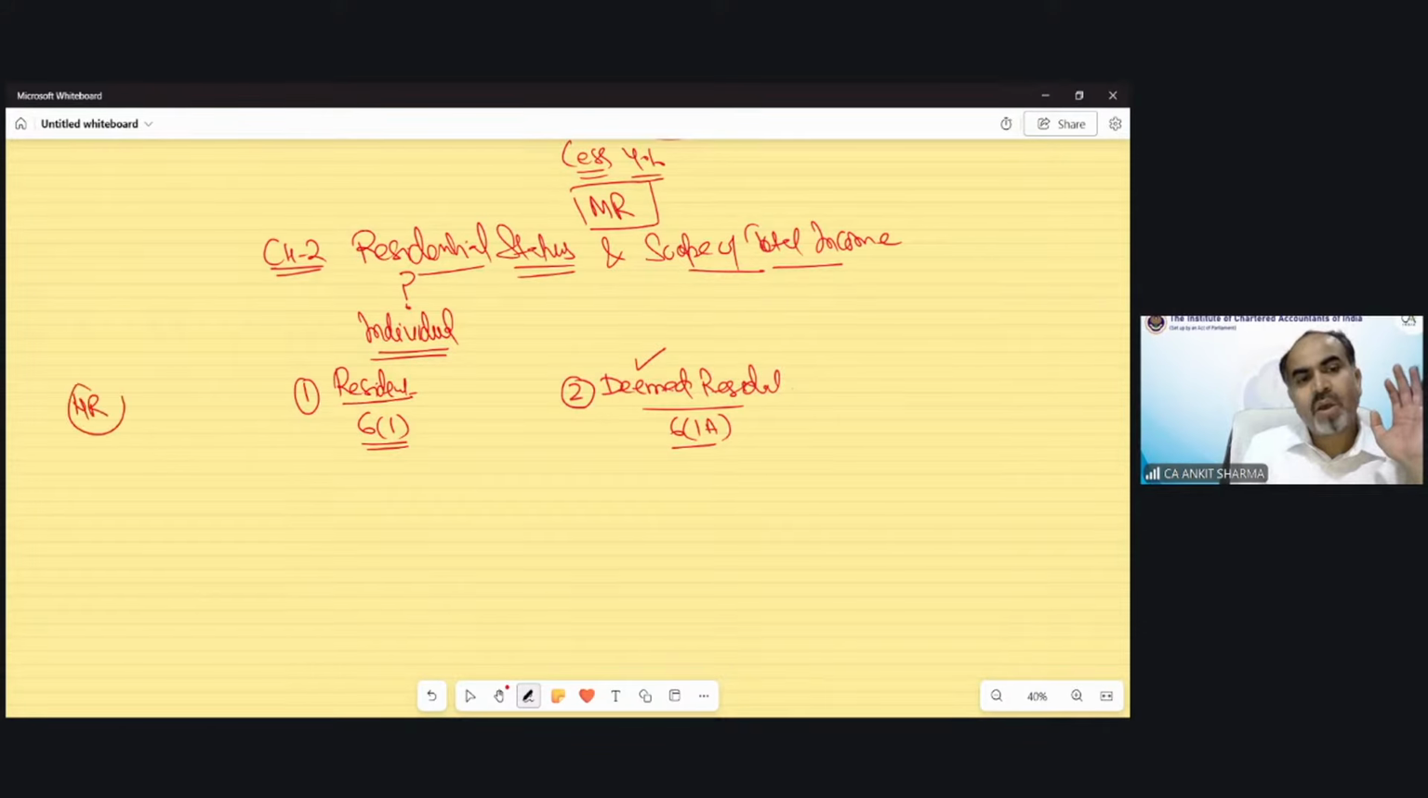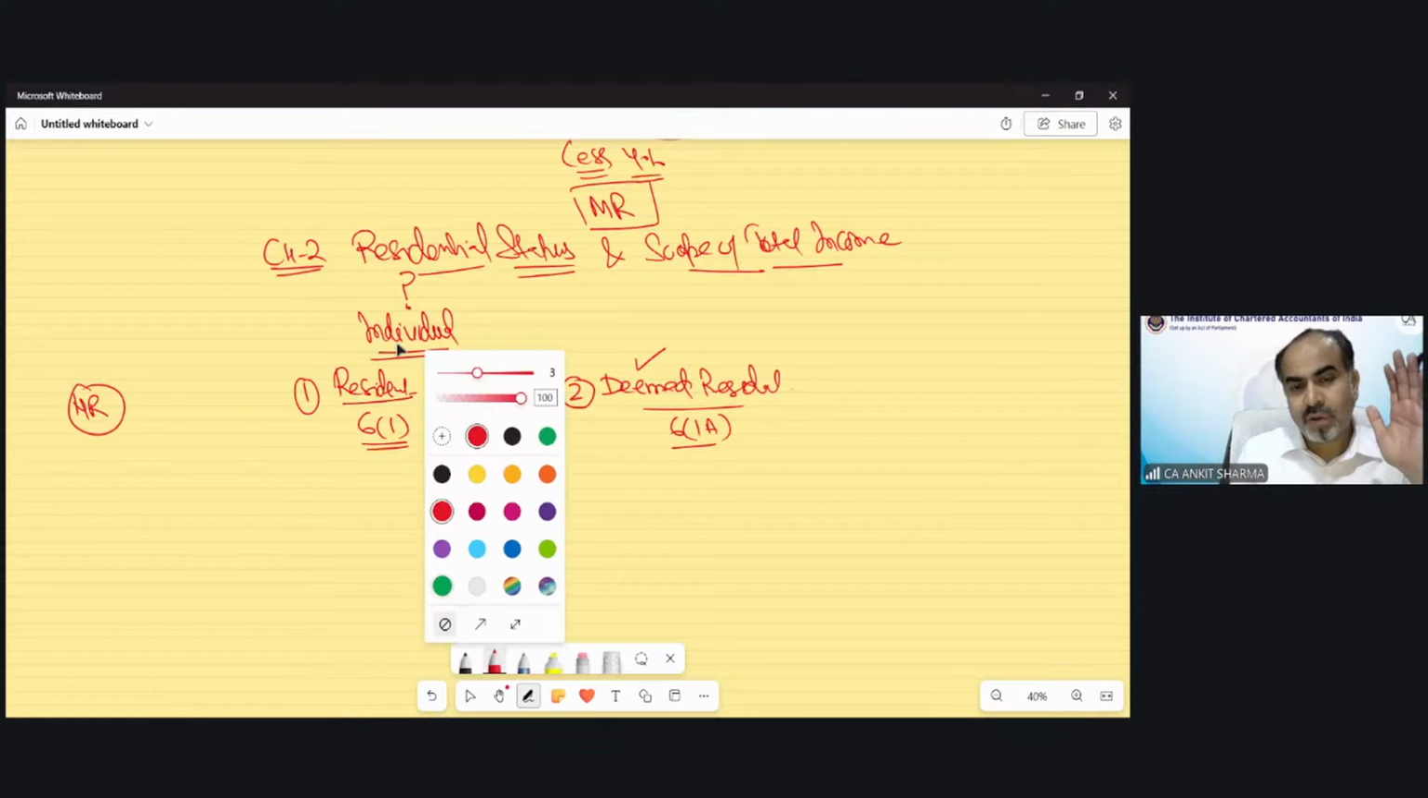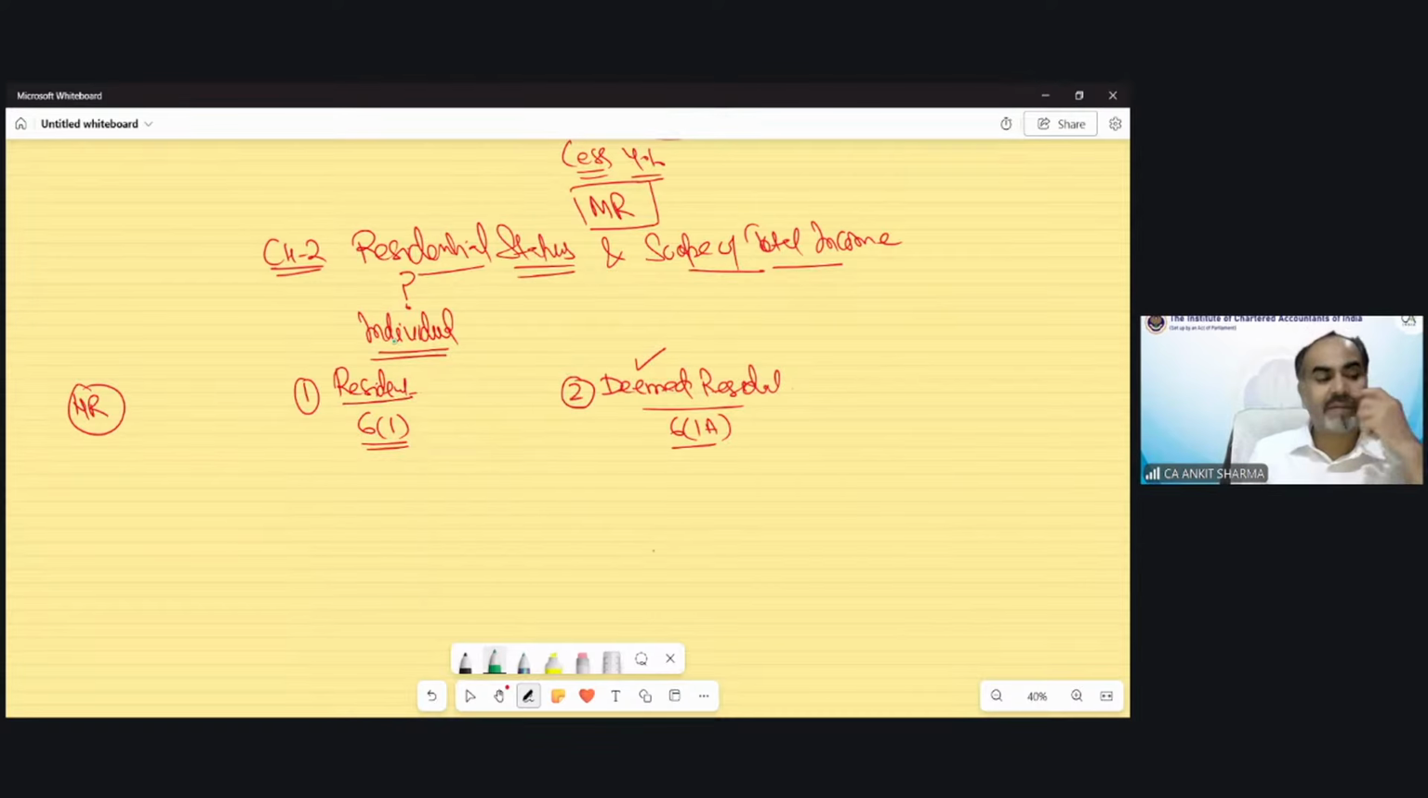But when you apply the provision, listen very carefully. When you apply the provision to find out whether that individual is resident or non-resident, this is very important, you have to see: do I need to apply the normal condition? Do I need to find out the residential status of that individual after applying the normal condition, or do I need to apply the special condition?